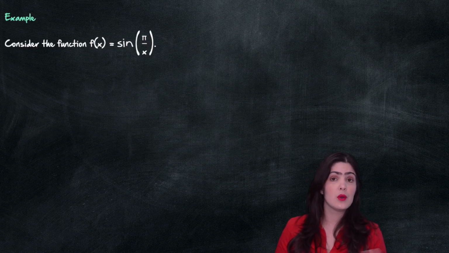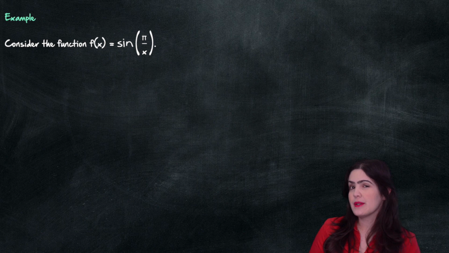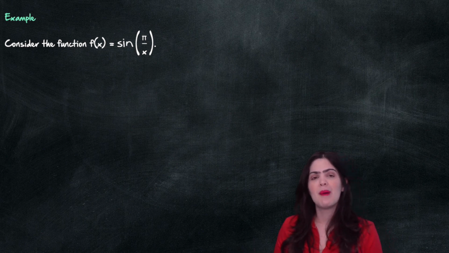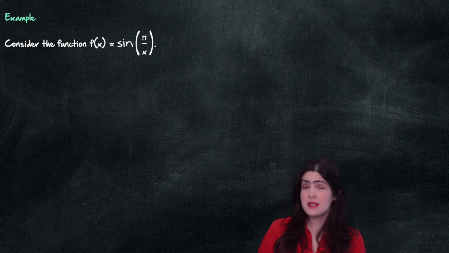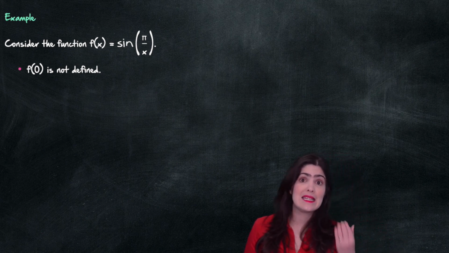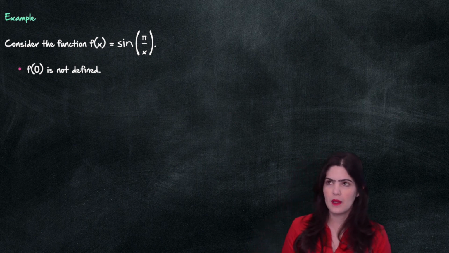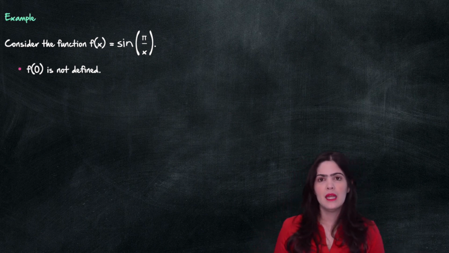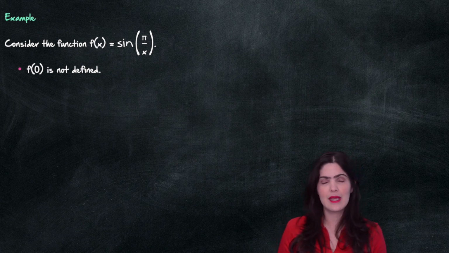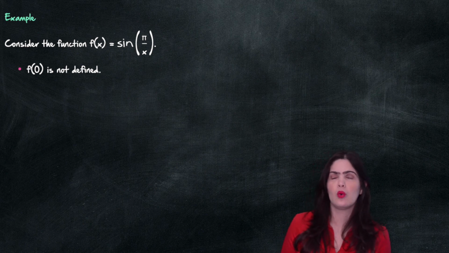So how can we look at examples? The first one I want to take a look at is a very weird function in a way. It's the function given by sine of pi over x. The first thing to notice here is that f of 0 is not defined. There is no way I can plug in 0 there because we have x in the denominator. Okay, that's problem number one. Now let's study what happens for that function at some values of x and see if we can guess what the limit should be, or if it exists.